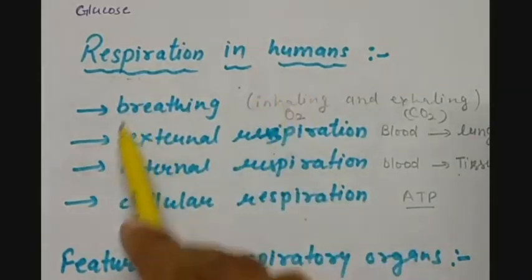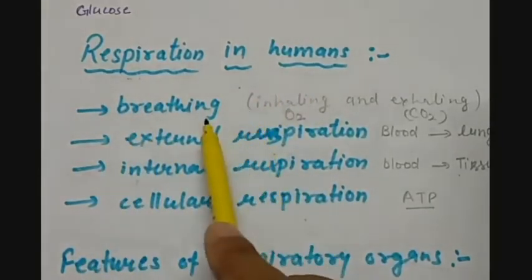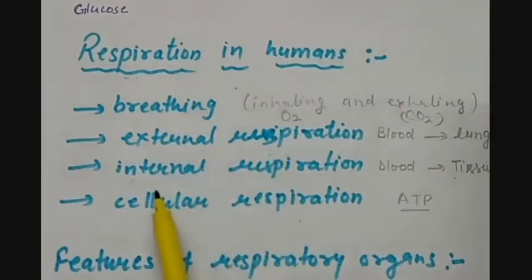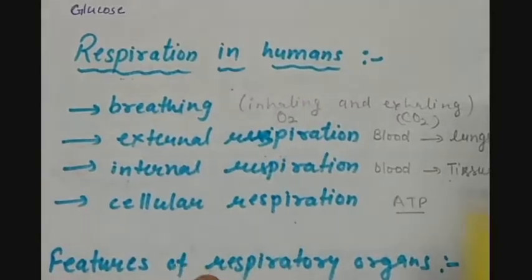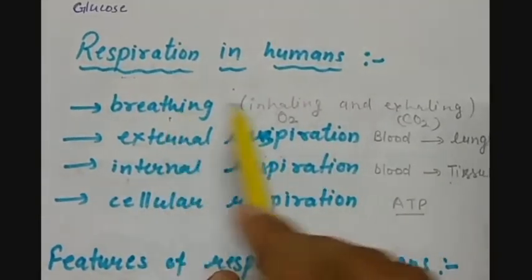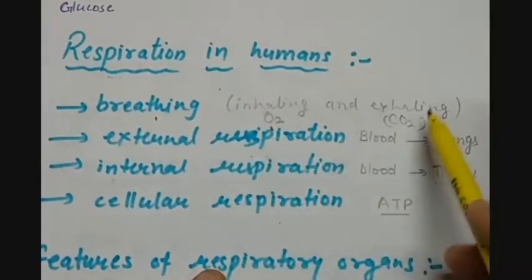Respiration has 4 main steps. First, breathing, then external respiration, internal respiration, and cellular respiration. Now, what do we mean by breathing? Breathing is inhaling oxygen and exhaling CO2.